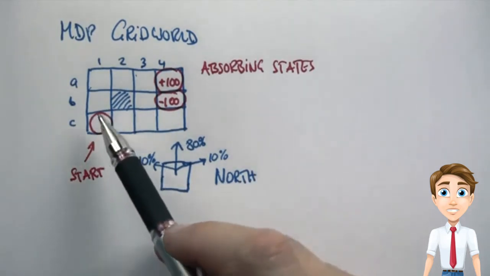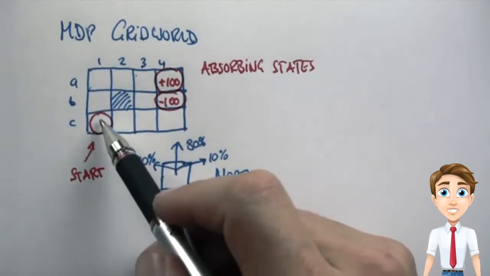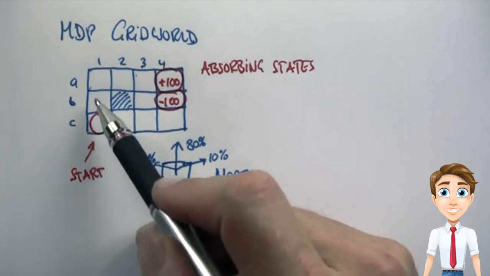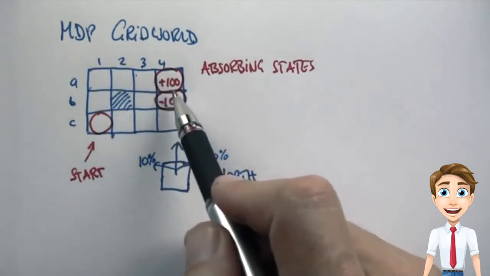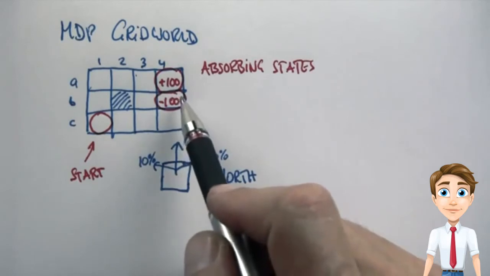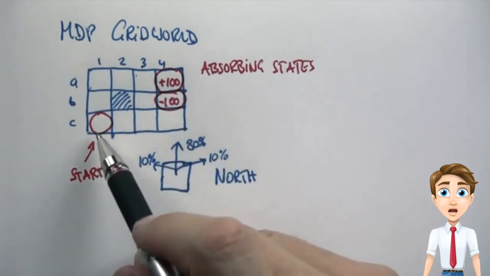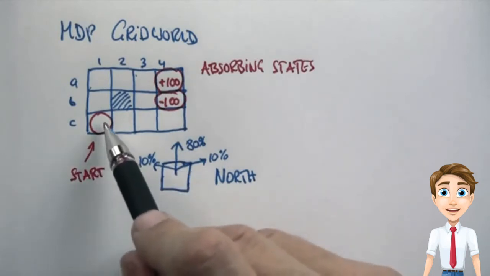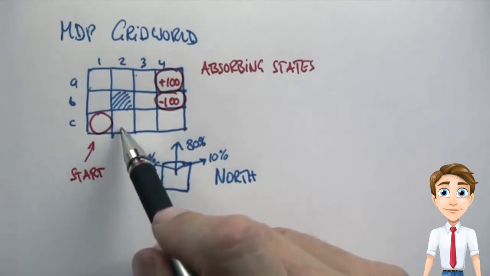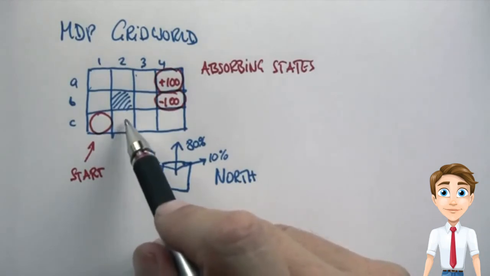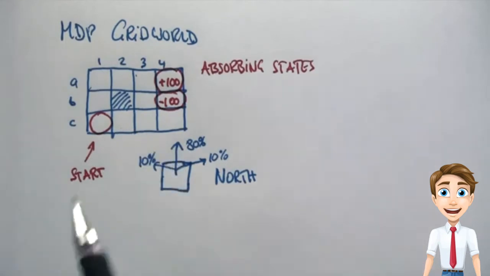And now we can see in a situation like this, conventional planning is insufficient. So for example, if we plan a sequence of actions starting over here, we might go north, north, east, east, east to reach our plus 100 absorbing or final state. But with this state transition model over here, even in the first step, it might happen with 10% chance that we find ourselves over here, in which case conventional planning would not give us an answer. So we wish to have a planning method that provides an answer no matter where we are. And that's called a policy.